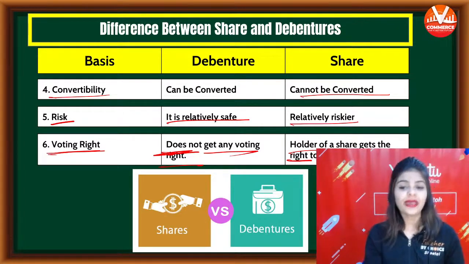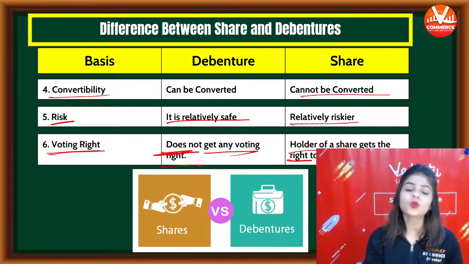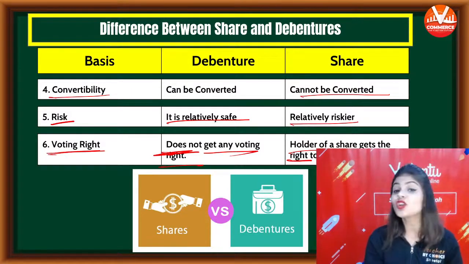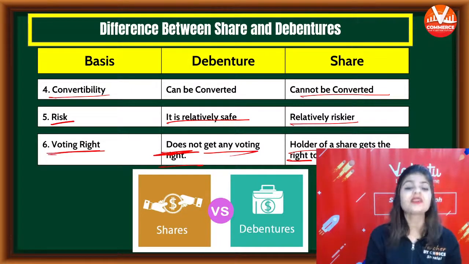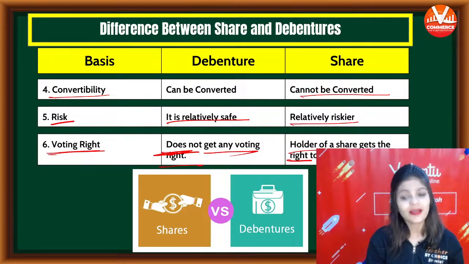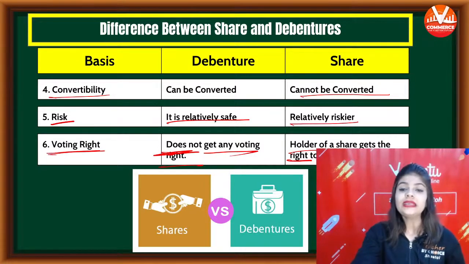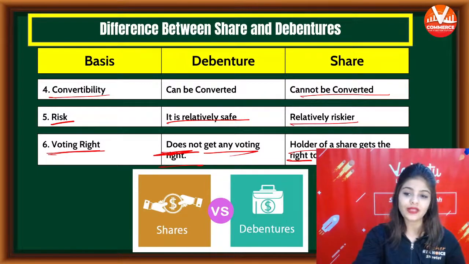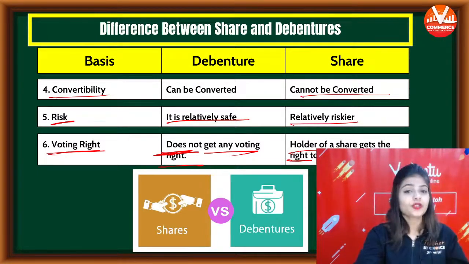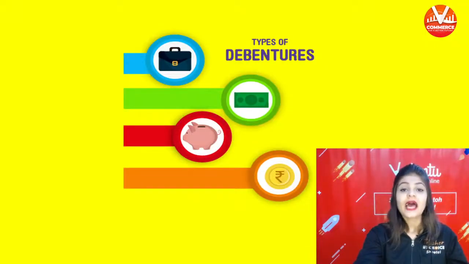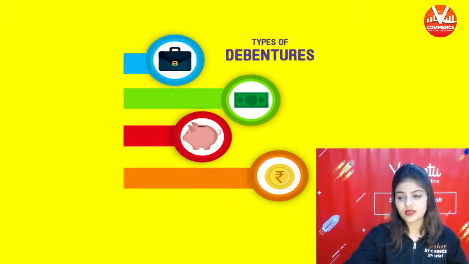Debentures can be converted into shares, but shares cannot be converted into any other security. So these are 6 points of difference between shares and debentures. Now coming on to our next topic, that is types of debentures.